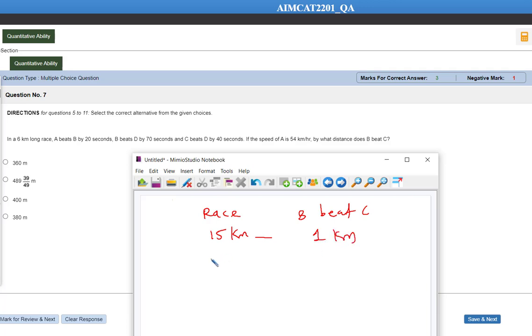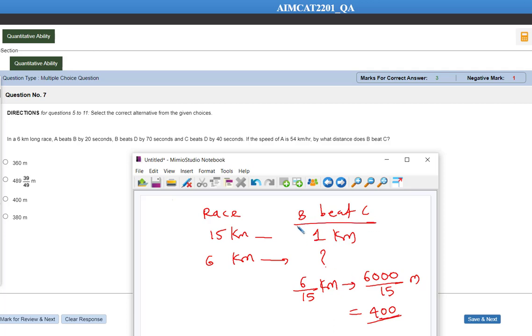Now the race is of 6 kilometer. So B will beat C by how many kilometers? The answer is going to be 6 divided by 15 kilometer. But we need the answer in meters, that is 6000 divided by 15 meters, that is equal to 400 meters. So B will beat C by 400 meters. Okay everyone, so the answer is option number 3.